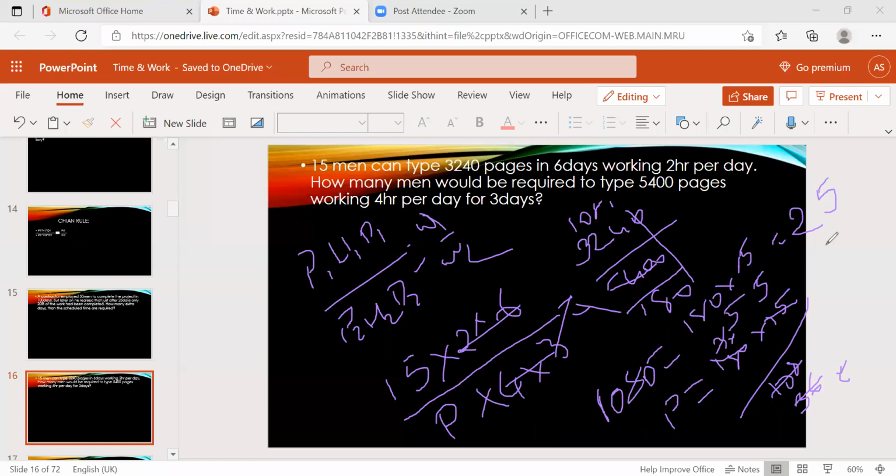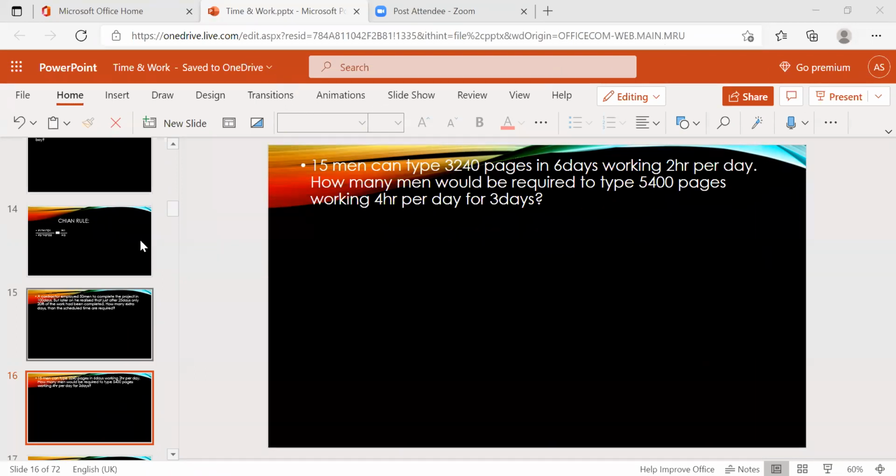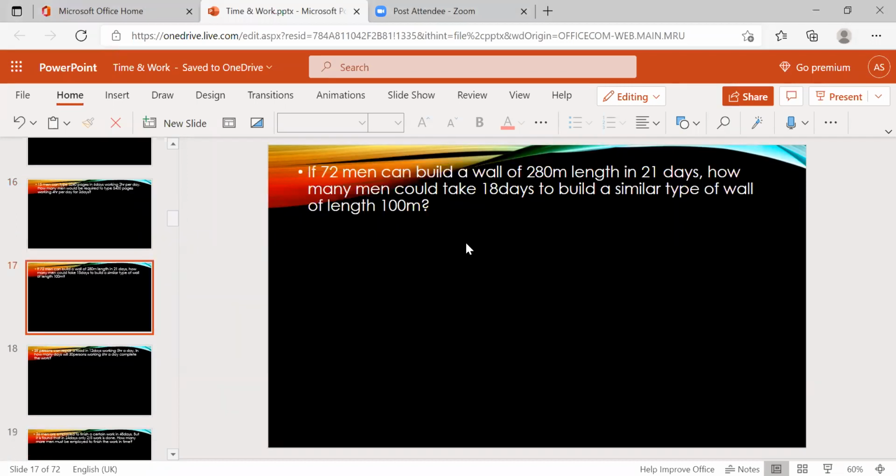You can calculate and give me the fast answer now. So 25 persons are required. Do the cancellation fast. I just made a mistake here, that's the reason I took the time. Otherwise, it's 25 persons required to complete 5,400 pages in 3 days, working for 4 hours. So previously 15 members, now it is 25 members. Now, check the next one.